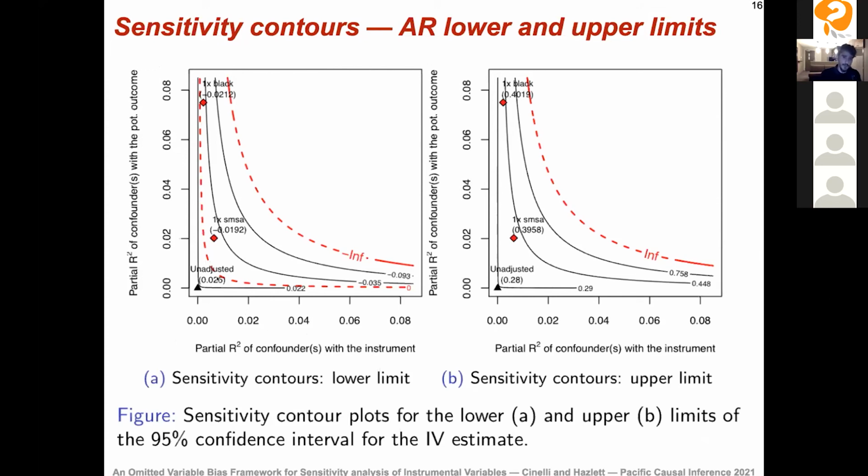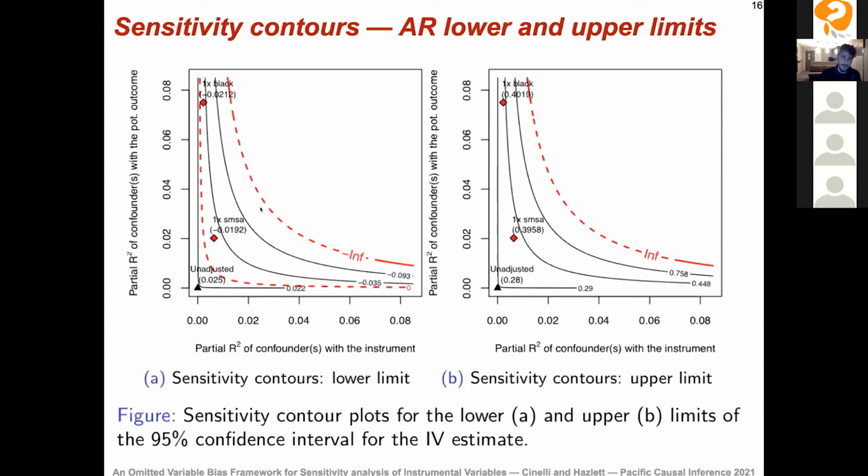Here in the lower corner, we have the original lower limit of the Anderson-Rubin confidence interval, which is 2.5%. As we move along the diagonal, we are postulating omitted variables with increasing strength. Eventually it brings the lower limit to 0, or it makes the lower limit unbounded, okay? And these red diamonds are showing you bounds on the maximum strength of omitted variables if it were as strong as the regional indicator, SMSA, or an indicator of race. On the right-hand side, we have the same thing, but for the upper limit of the confidence interval.